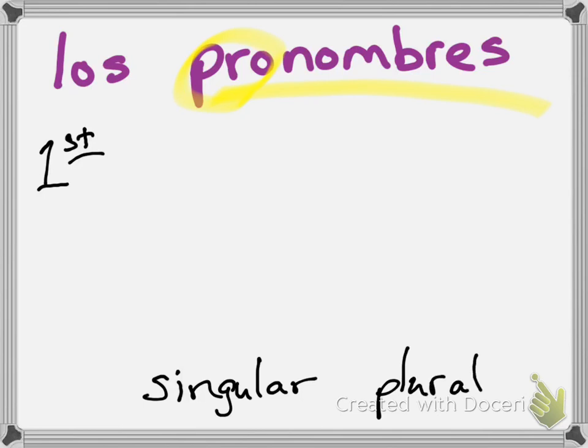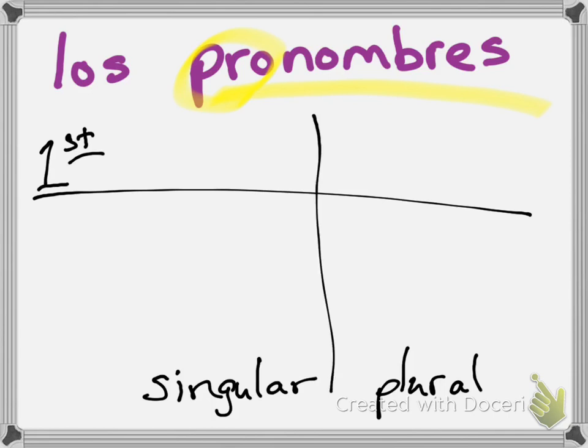A first person pronoun is when you are talking about yourself, when you are a part of the mix. Okay, so our first person pronoun is going to be yo. In English, that would be I. So in Spanish, yo. If I'm talking about myself, first person, singular, and by myself, I'm going to say yo.